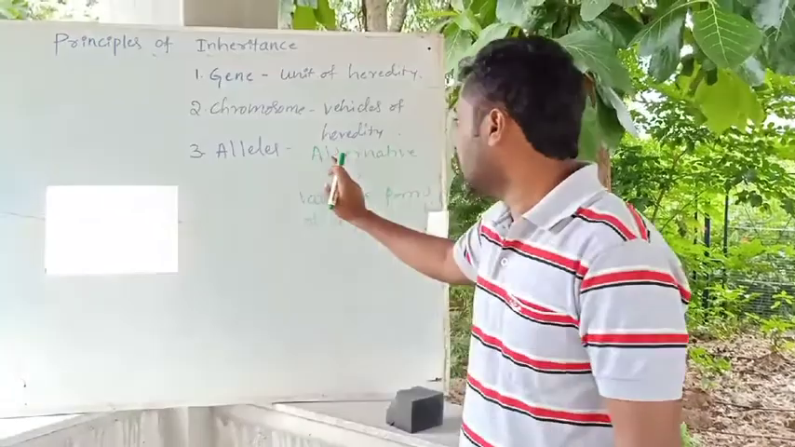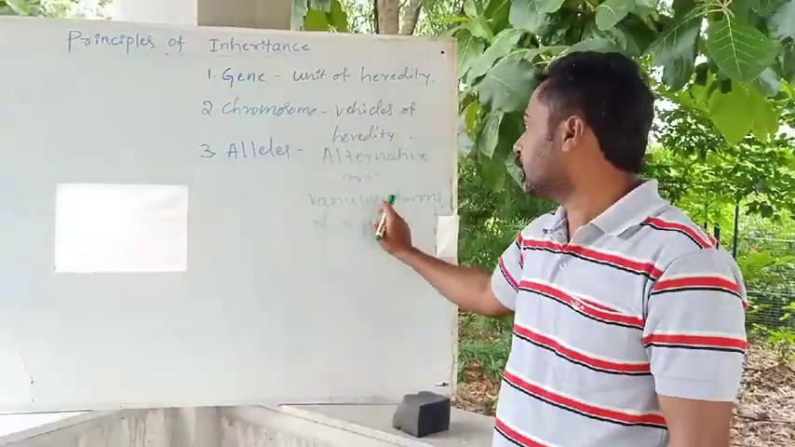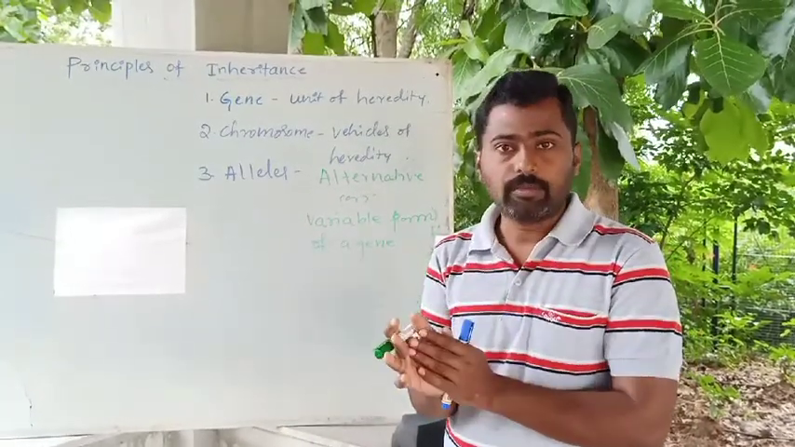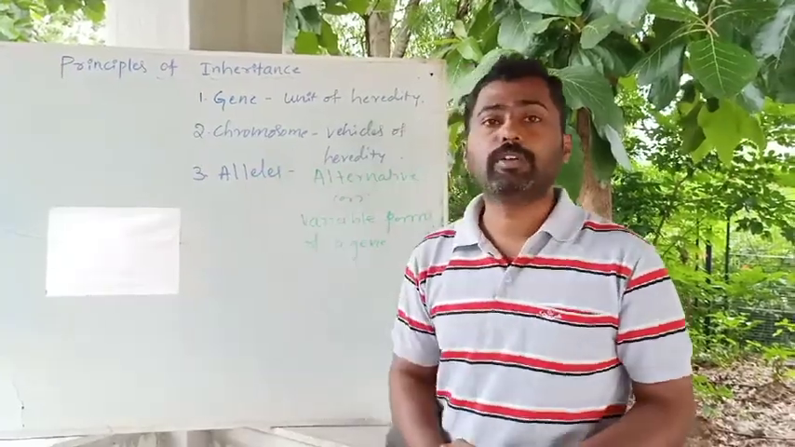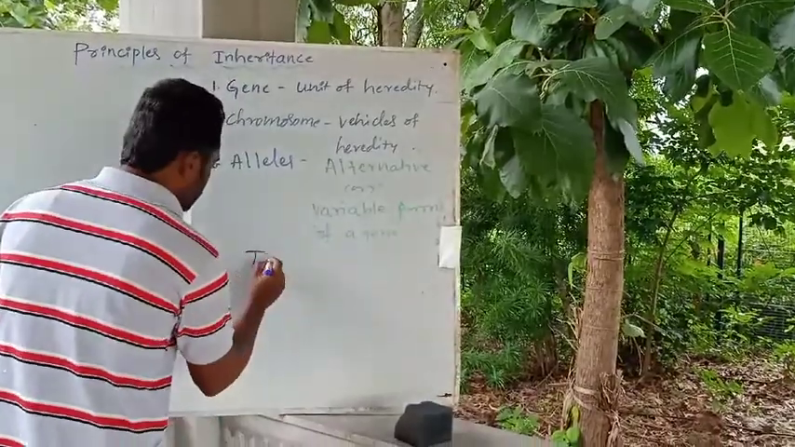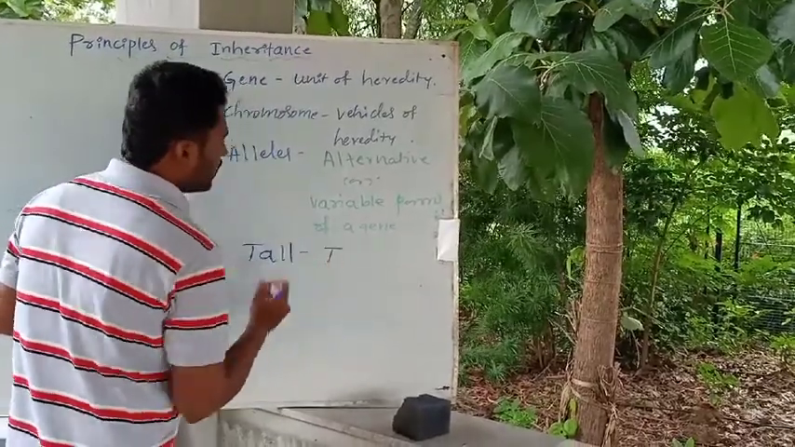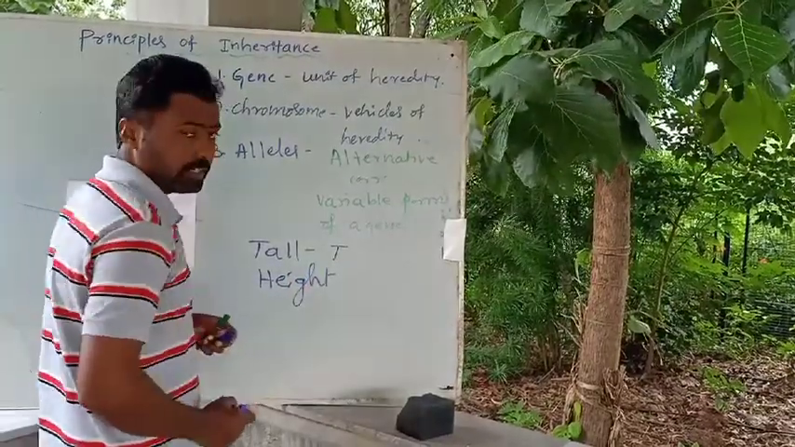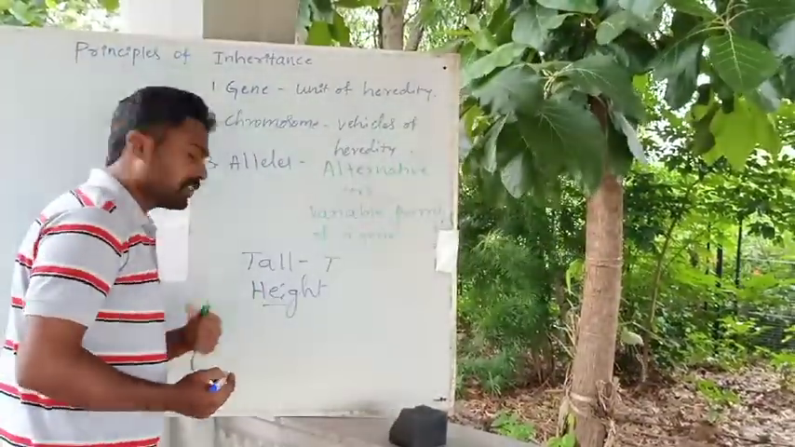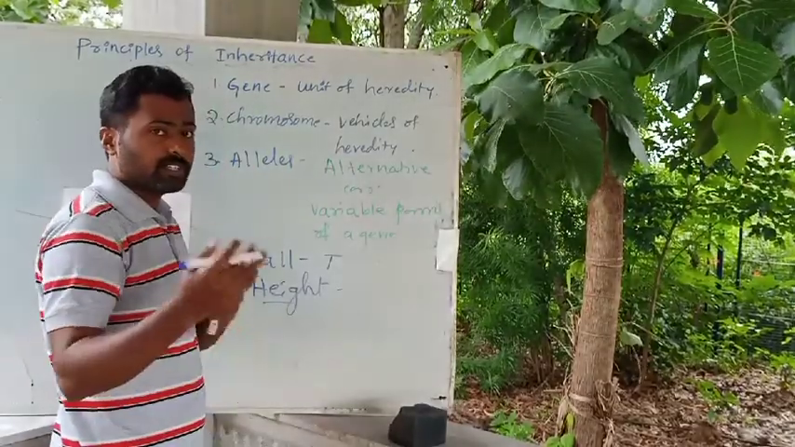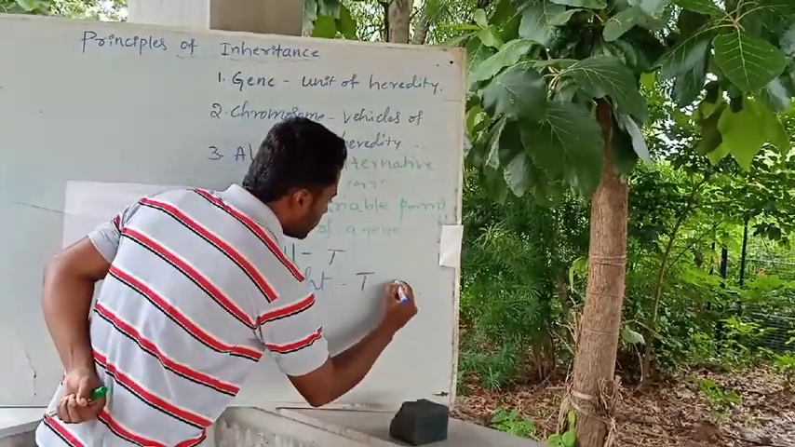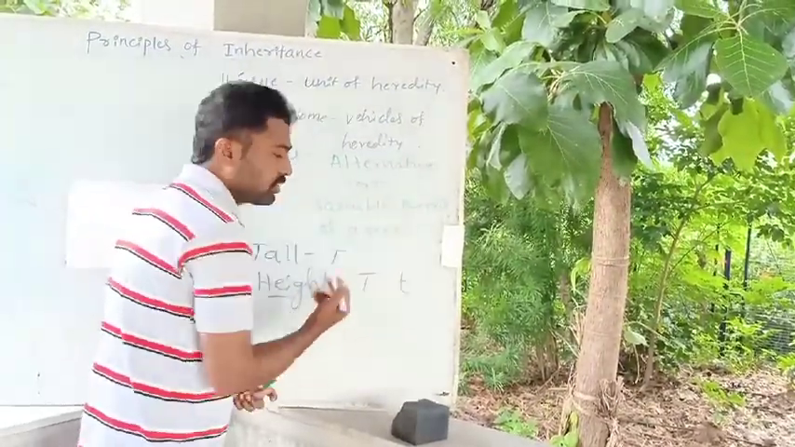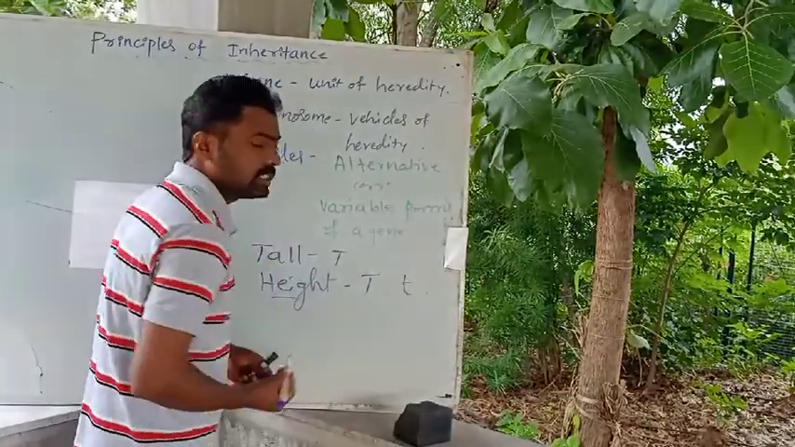That's why it is said that an allele is an alternative form or a variable form of a gene. A gene is slightly modified, slightly variable, and that is considered an allele. For example, consider the height of the plant body. This is a character, controlled by a gene, and it can be seen in two forms: one is capital T, another is small t. These two are alleles.